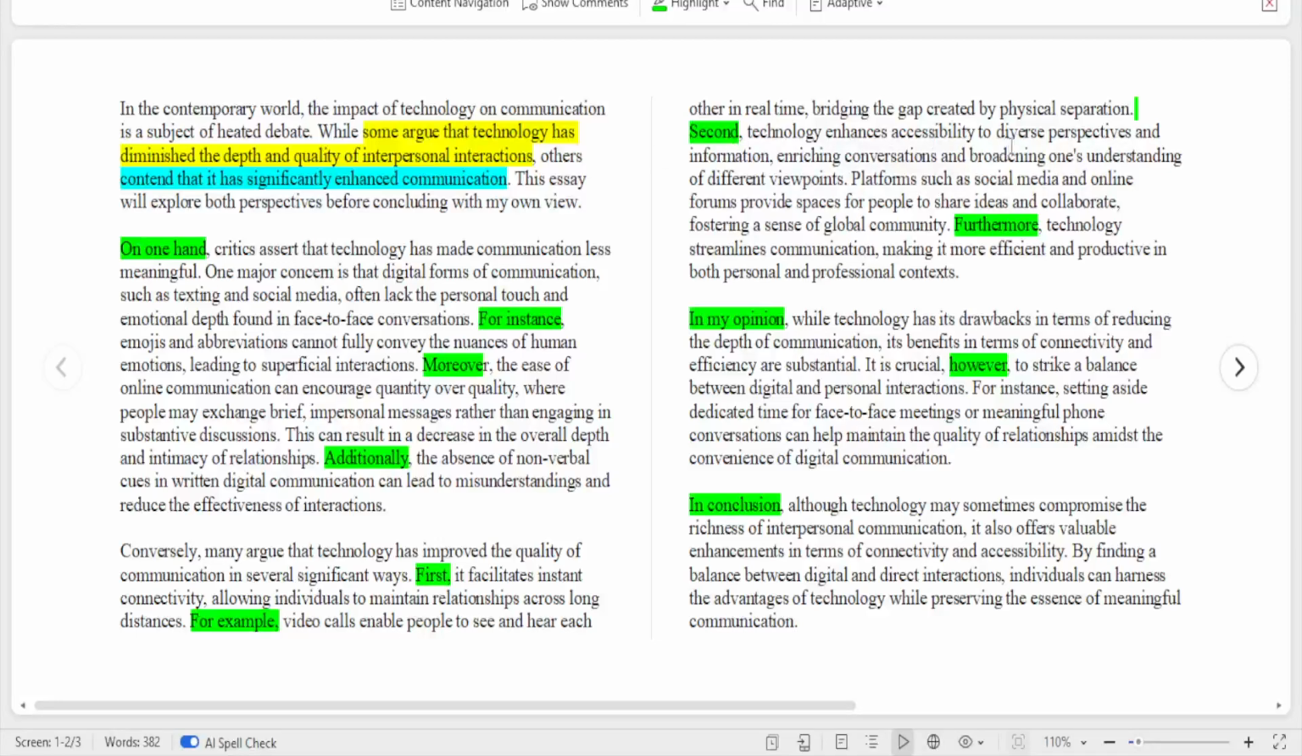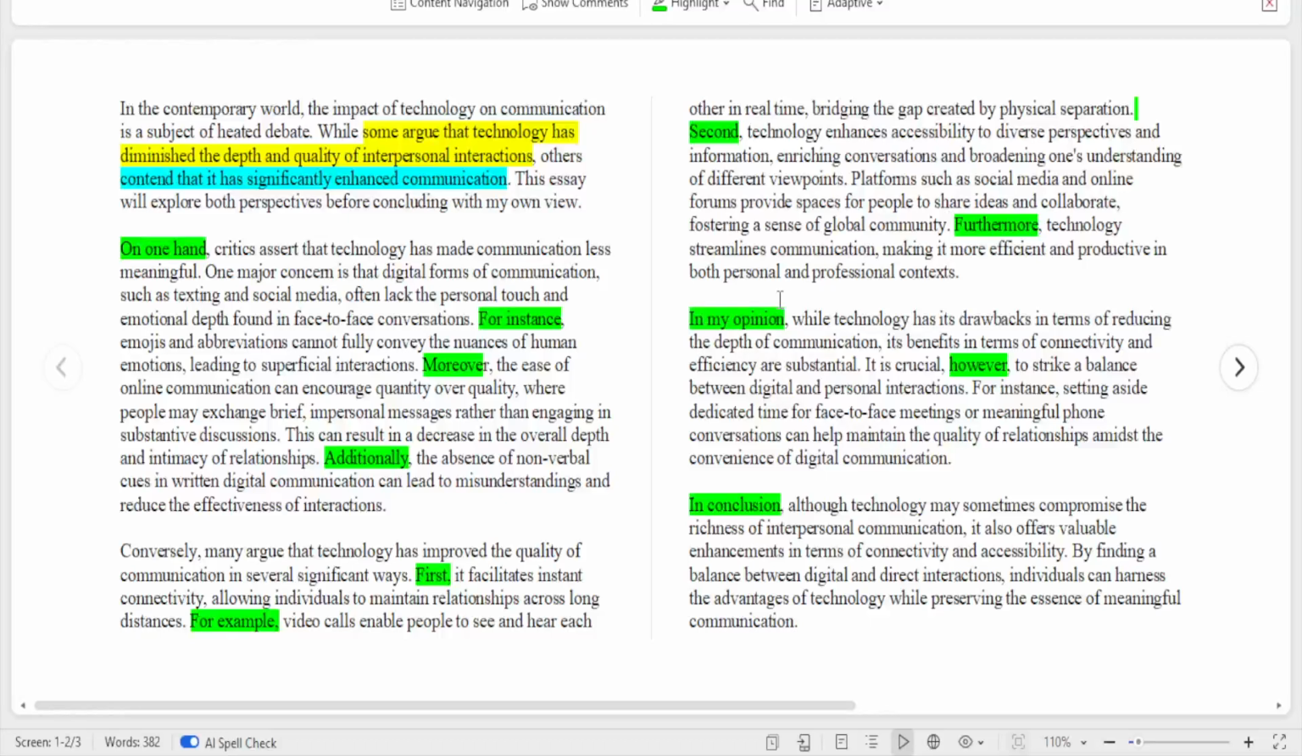Technology enhances accessibility to diverse perspective and information, enriching conversations and broadening one's understanding of different viewpoints. Platforms such as social media and online forums provide spaces for people to share ideas and collaborate, fostering a sense of global community. All right, that's another argument. It allows for collaboration. It allows people to come together and share ideas and so on. You can explain them in your own way. I don't know what points you have written down, but this is an idea for you to make use of.